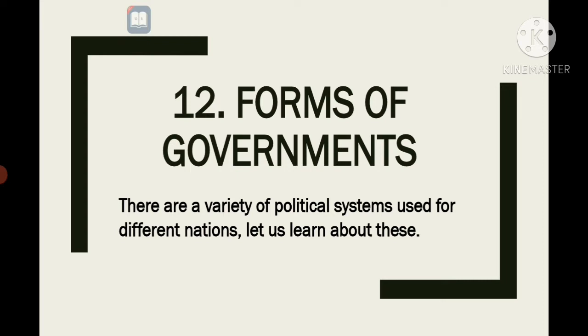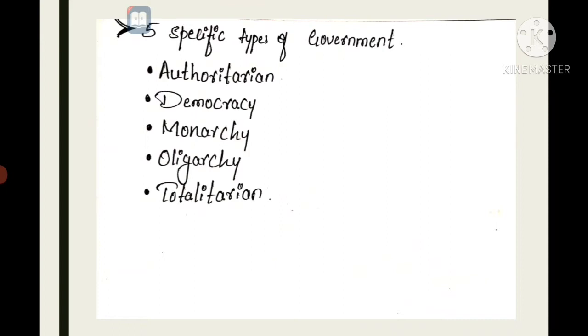When it comes to types of government, five specific types come to the forefront. Most forms of government are some variation of one of these. Some of the specific types of governments are authoritarian, democracy, monarchy, oligarchy, totalitarian.